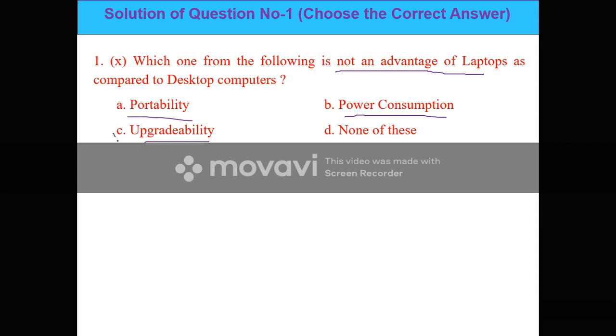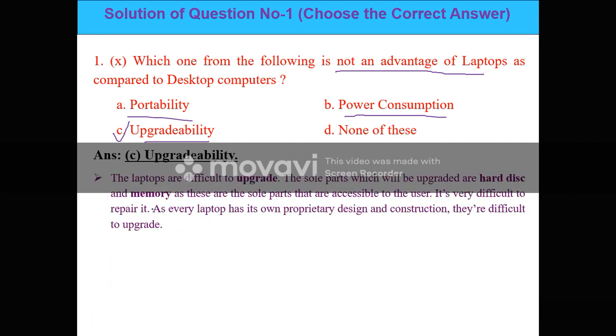The third option, option C, is the disadvantage or not an advantage of the laptop, because upgradability is not possible in the laptop. The only parts which can be upgraded are hard disks and memory, as they are the only parts accessible to the user, and it is very difficult to repair.